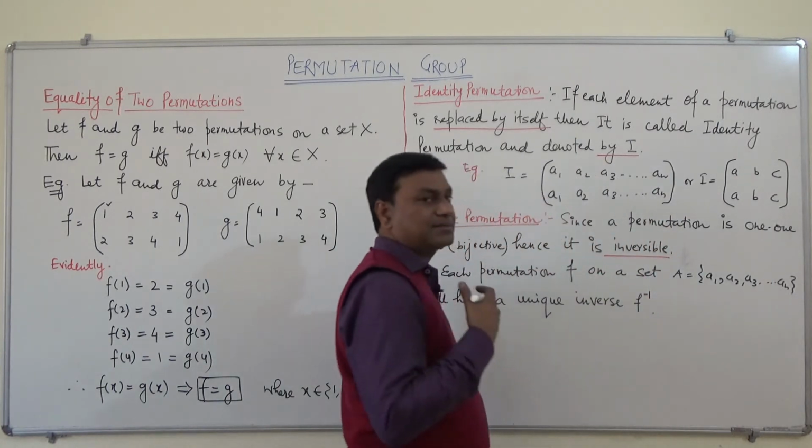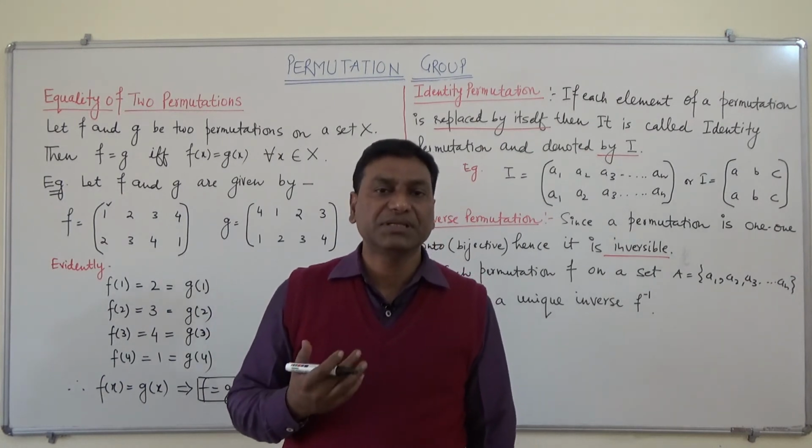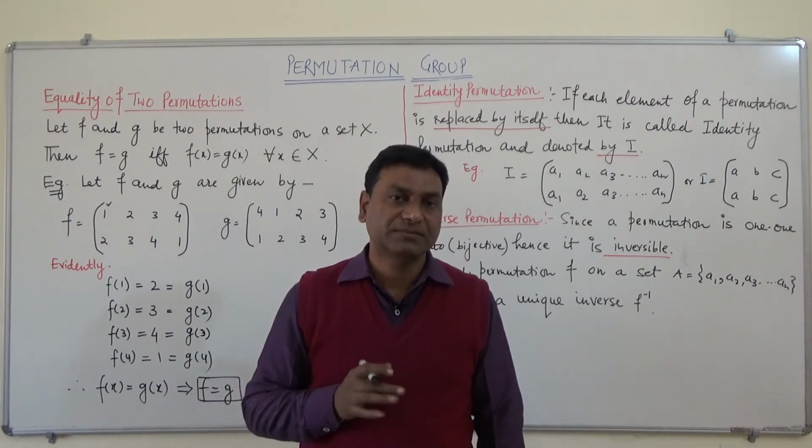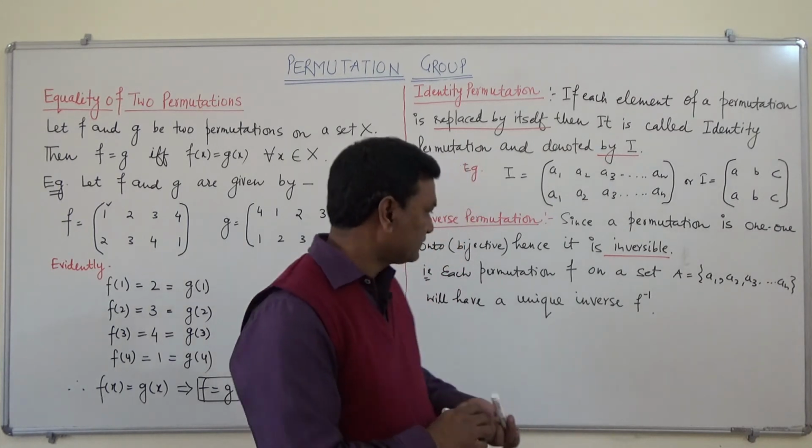So if there is a permutation, like it may be F, it may be G, then it will have F inverse. If it is G, then it will have G inverse for a particular set.